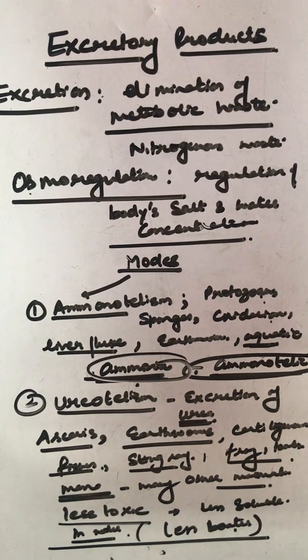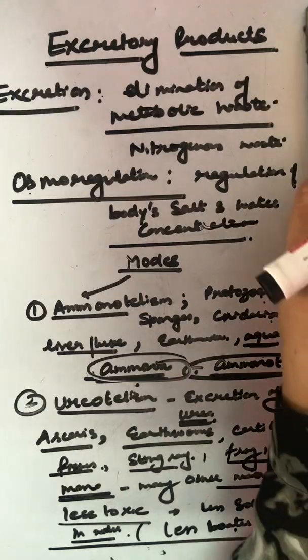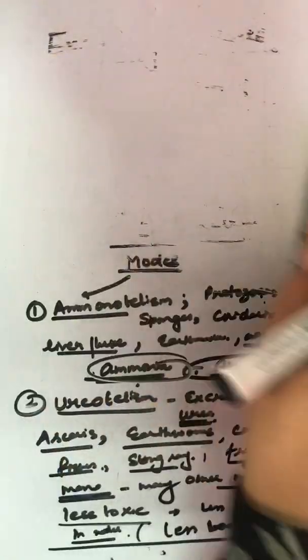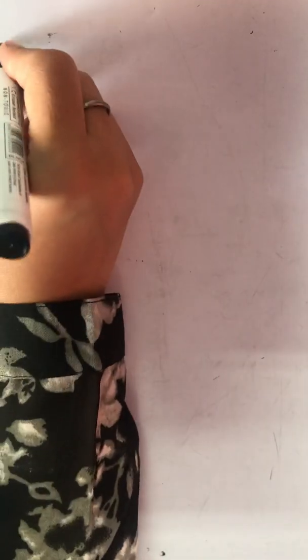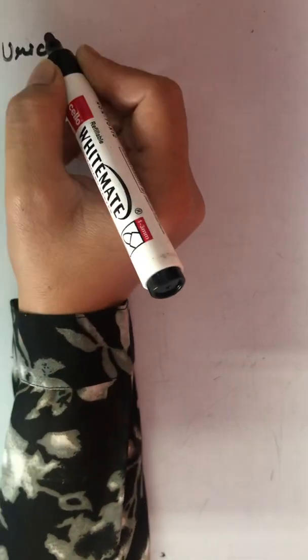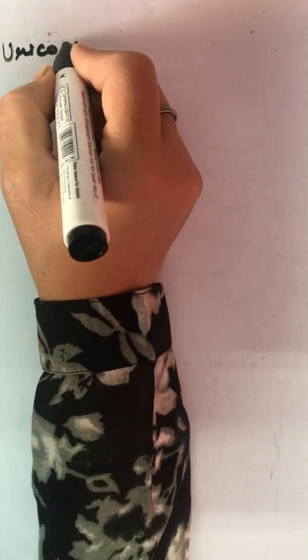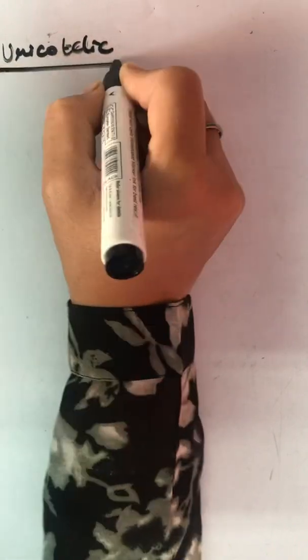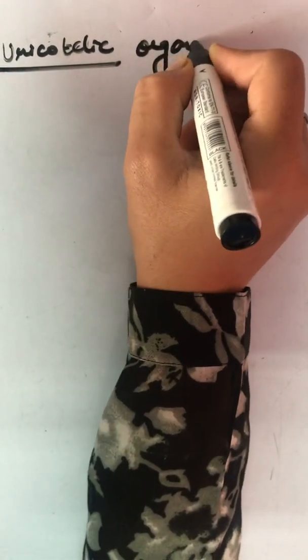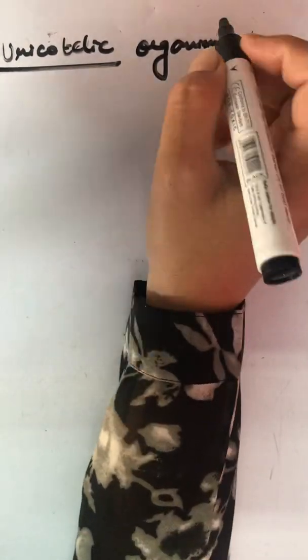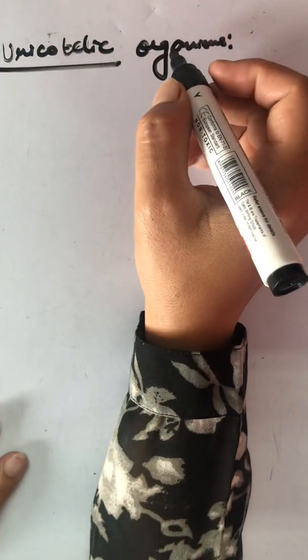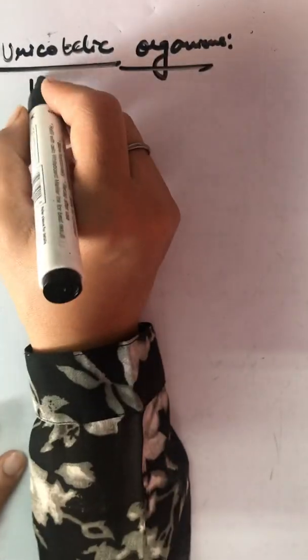Then third is the category of urico. Urico means uric acid. Uricotelic organisms.